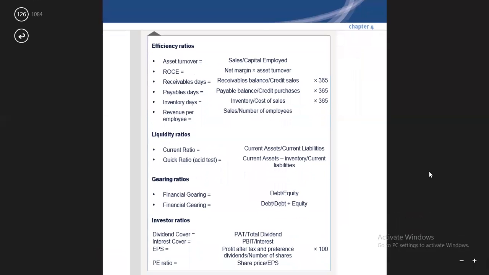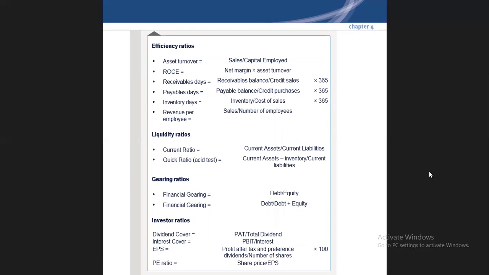Then efficiency ratios. If we calculate the efficiency of the operations, then we are going to address any 2 or 3 ratios from this side. You have to read the scenario very carefully, to see what the scenario is addressing, what sort of information the examiner gave. If the information revolves around profitability, you will go for profitability ratios.